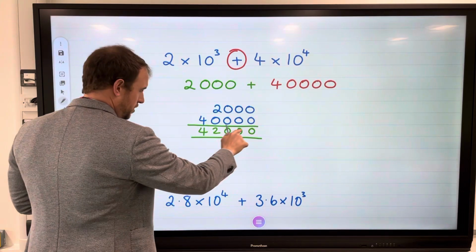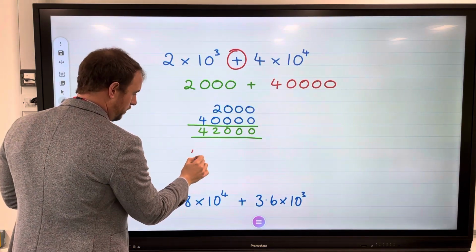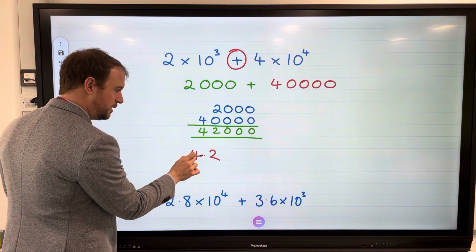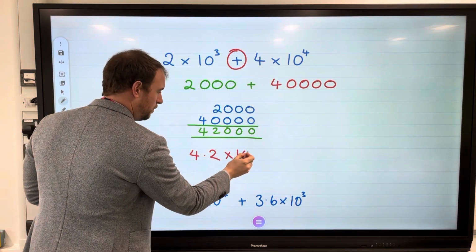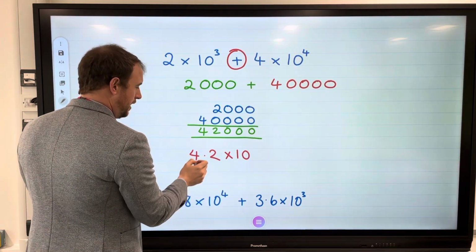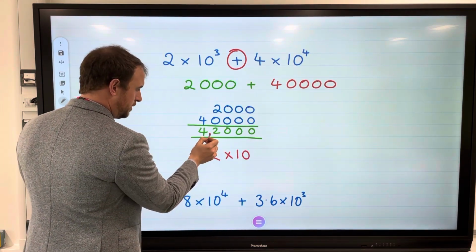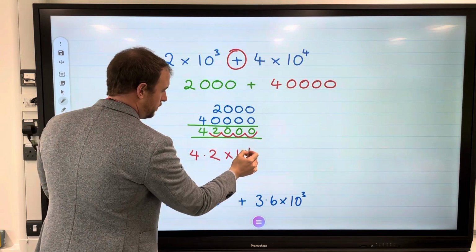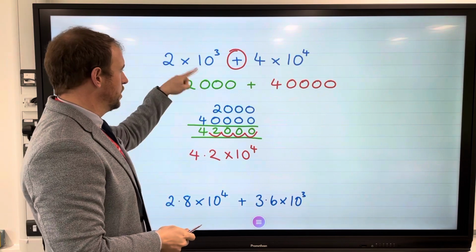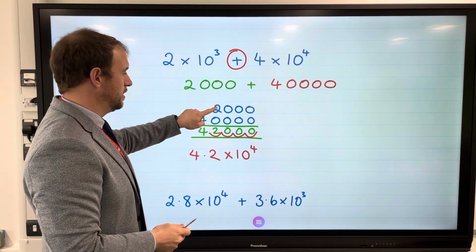So now we're going to convert this to standard form. So I've got 4.2, remember, going to be 1 digit before the decimal point, times 10. It's a big number, so it's going to be a positive power, and then the decimal point is there, so I've got 1, 2, 3, 4. And then that is our answer. Convert, add, convert back.